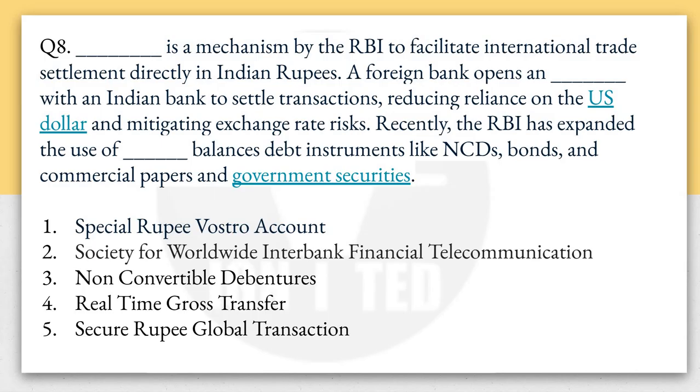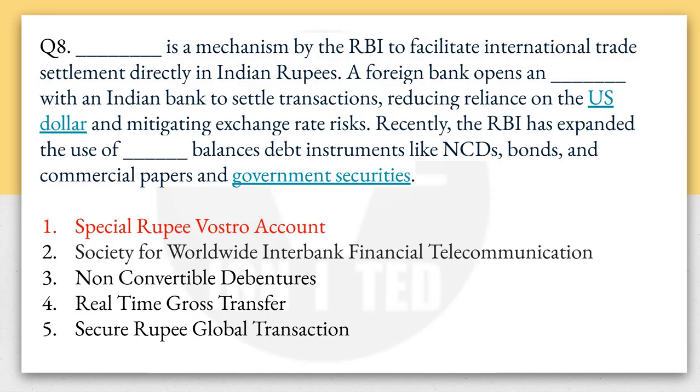Recently, the RBI has expanded the use of these balances to debt instruments like NCDs, non-convertible debentures, okay, bonds, commercial papers, and government securities. That is the special rupee vostro account. Now, what is the Society for Worldwide Interbank Financial Telecommunication?